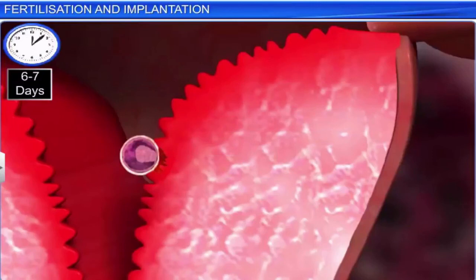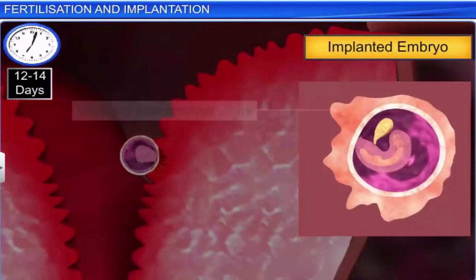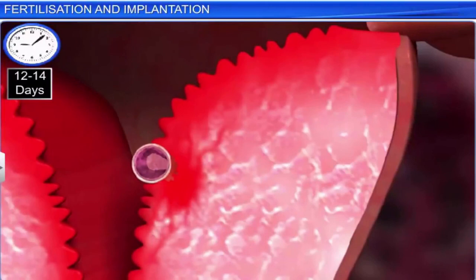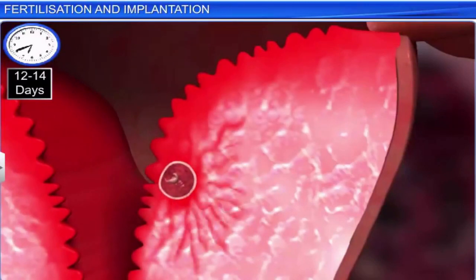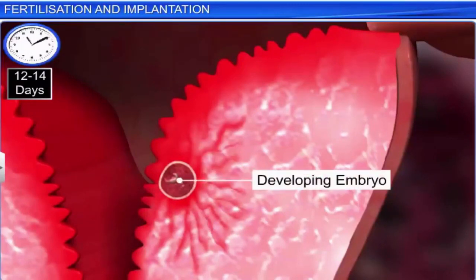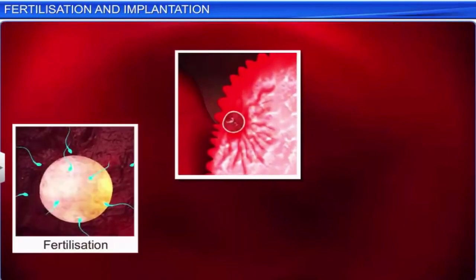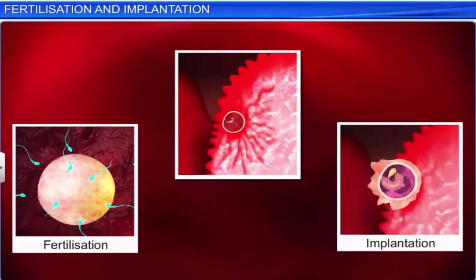In response, the endometrial cells divide and start surrounding the blastocyst. This causes the blastocyst to sink and get implanted into the uterus. Once implantation has occurred, pregnancy gets initiated. Moreover, after implantation, inner cell mass cells get differentiated and begin to form the embryo. Embryo formation is thus a complex process that begins with fertilization and ends with implantation of the embryo.